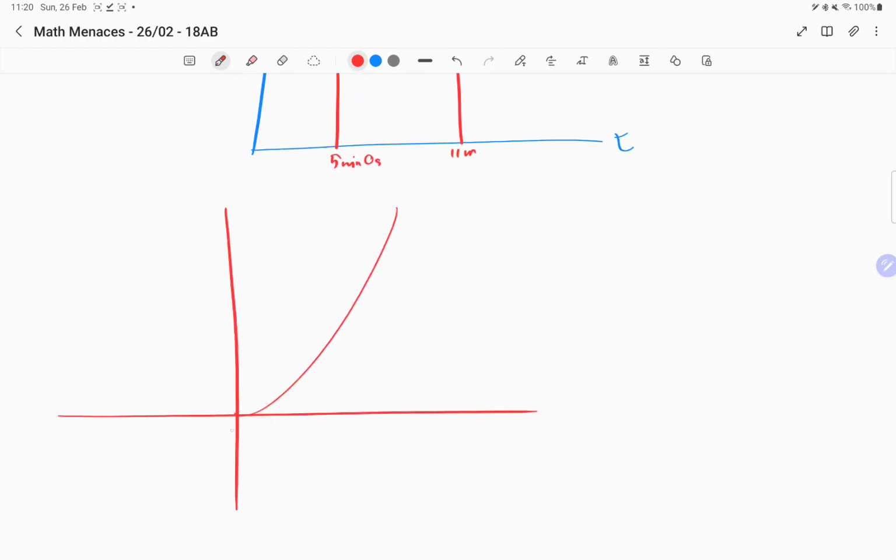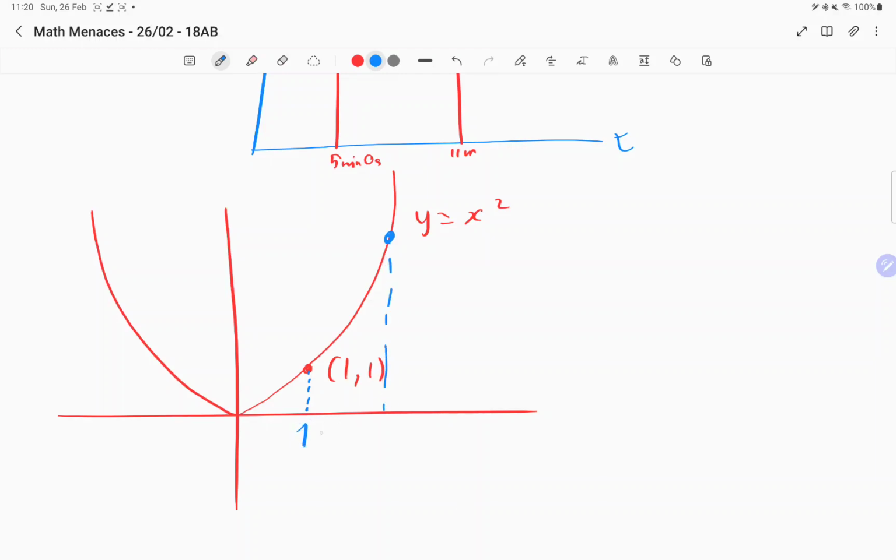Let's say we're given a graph that looks something like this. This is just a basic y equals x squared graph, and then we're choosing the point (1, 1). In order to study the gradient of the tangent at that point, I will need to choose another point. This point differs in the x value. This is 1, and it differs by a certain h amount. This is 1 plus h. So this point has the coordinate x is 1 plus h. What's the y coordinate?